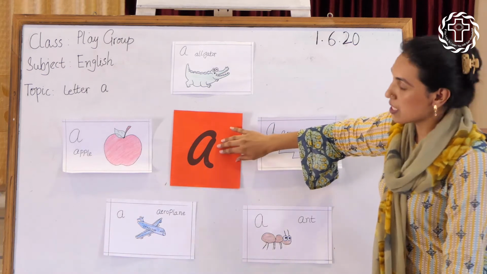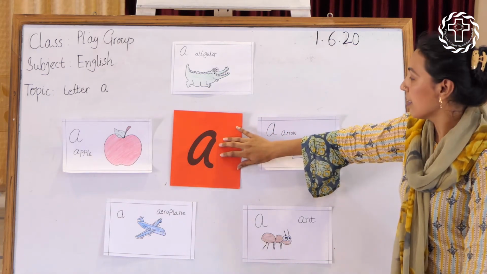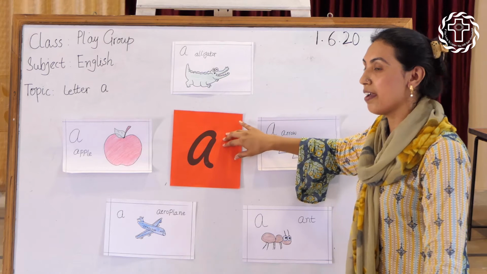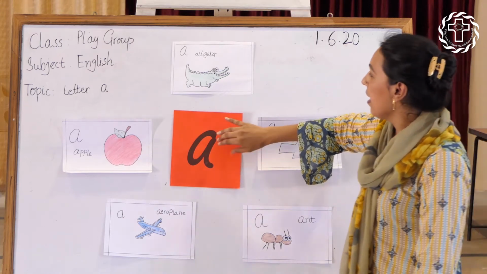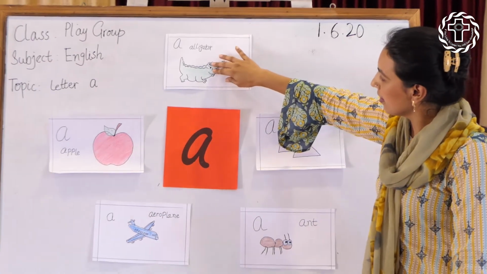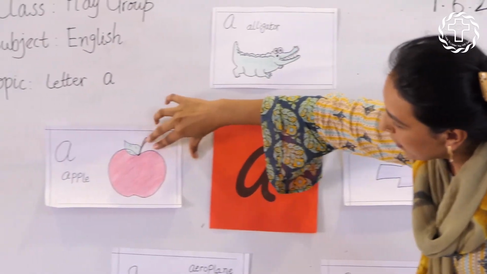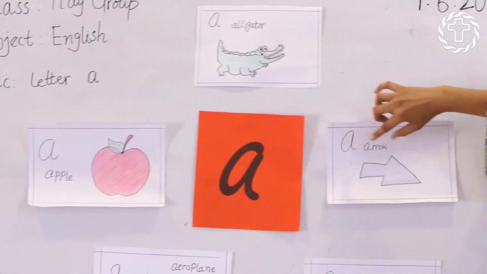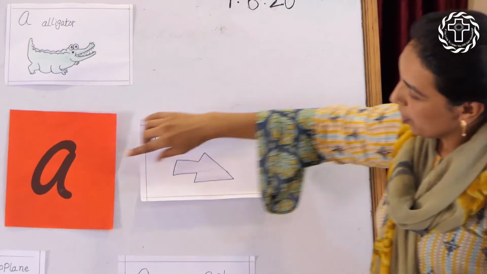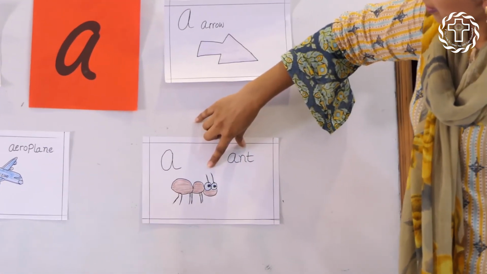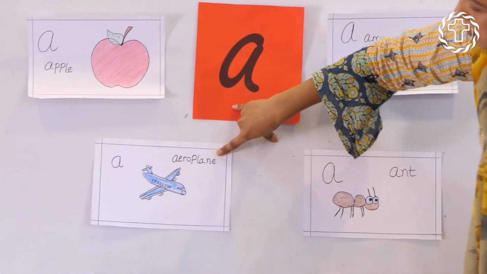Okay, tell me, what is this? A. And the sound is A. A alligator. A apple. A arrow. A ant. A aeroplane.